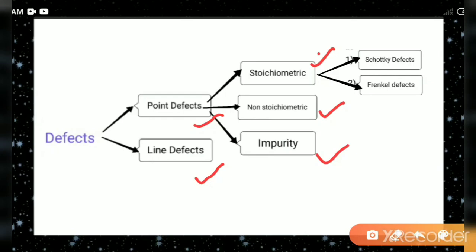Non-stoichiometric defect disturbs the stoichiometry of the compound, therefore it is called non-stoichiometric defect. Stoichiometric defect is of two types, that is Schottky and Frenkel defect, which we have discussed. So this is all we have discussed in this video. Now the details of non-stoichiometric defect will be discussed in the next video.